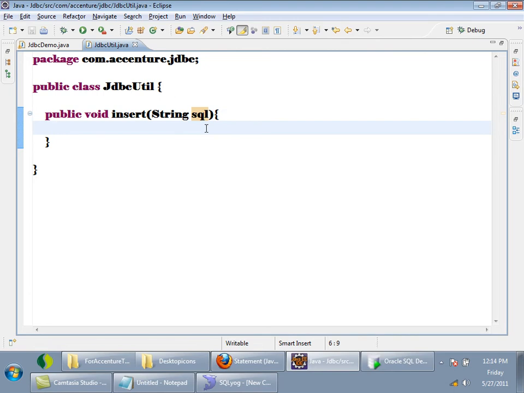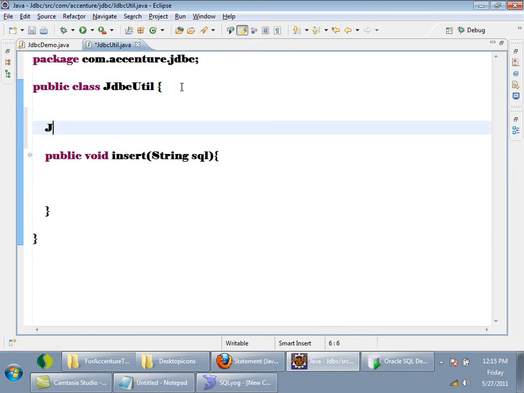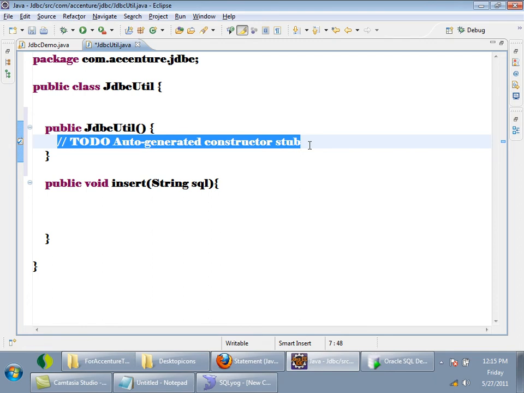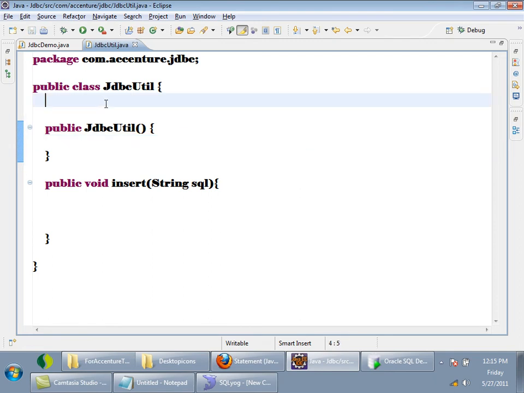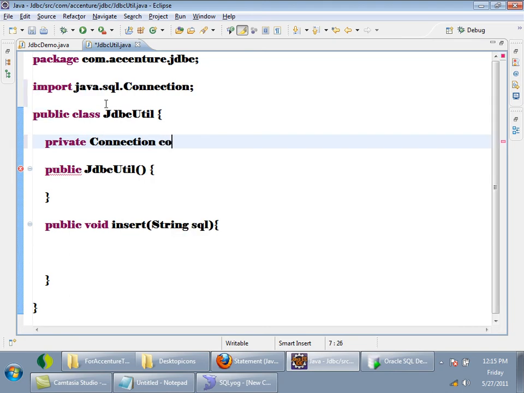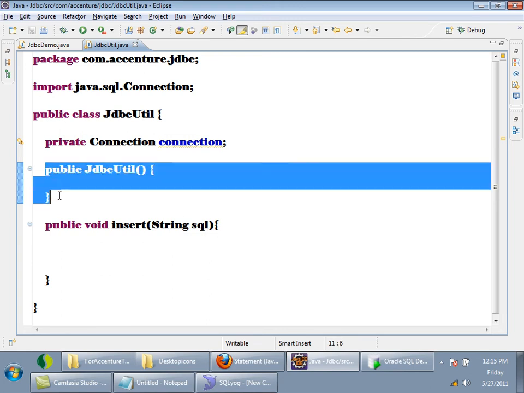Here I will write a constructor, JDBCUtil. I will create a variable called connection, and initialize the connection in the constructor.